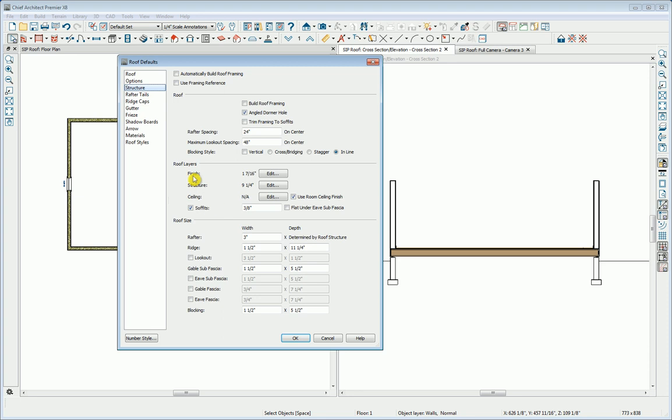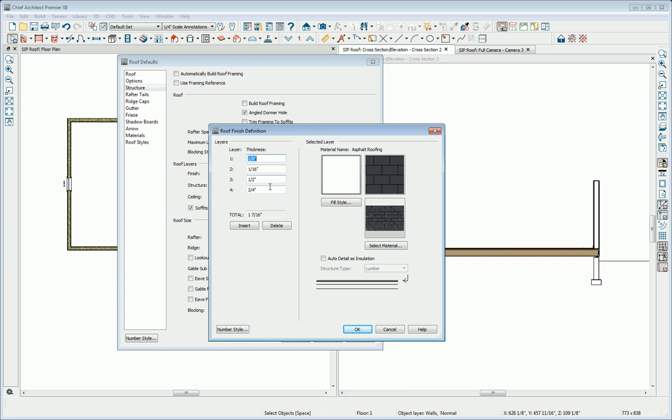We'll begin with the finish layers, which I've already assembled. If I click at it, you'll see there are 4. The first one is asphalt roofing. The second one is a roofing underlayment. The third one is OSB. And the fourth one is a ventilation space that's created by using 1x4 furring.